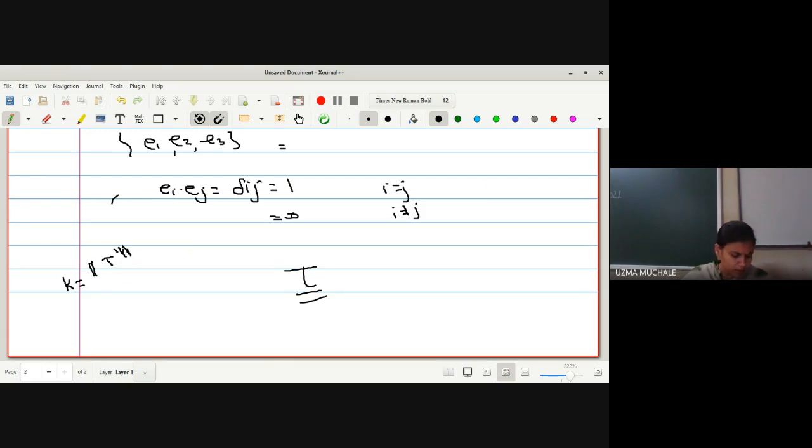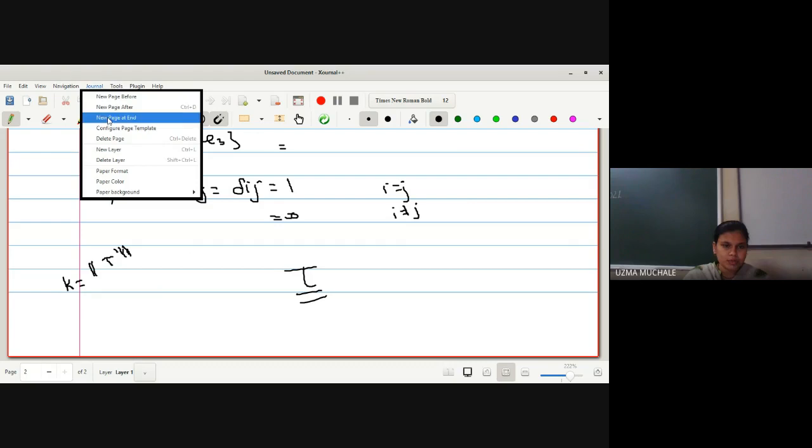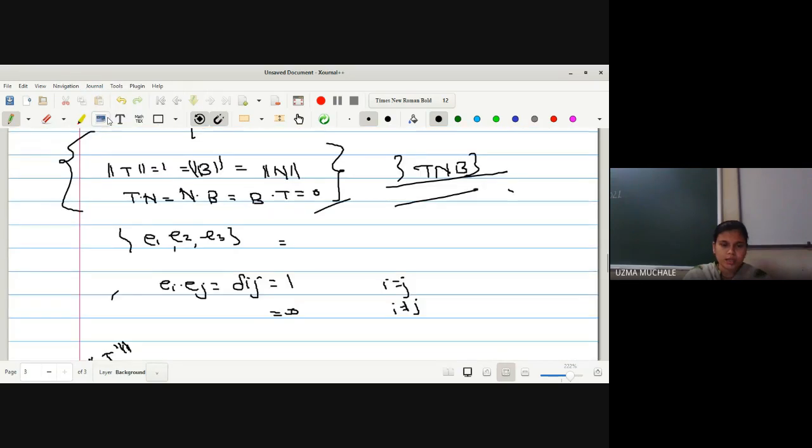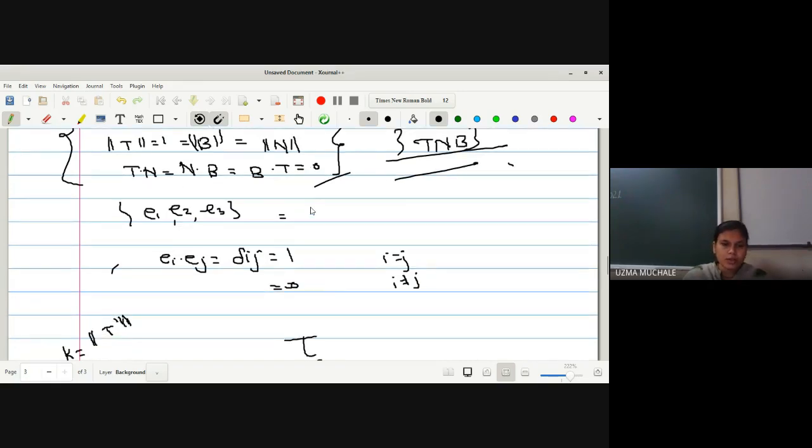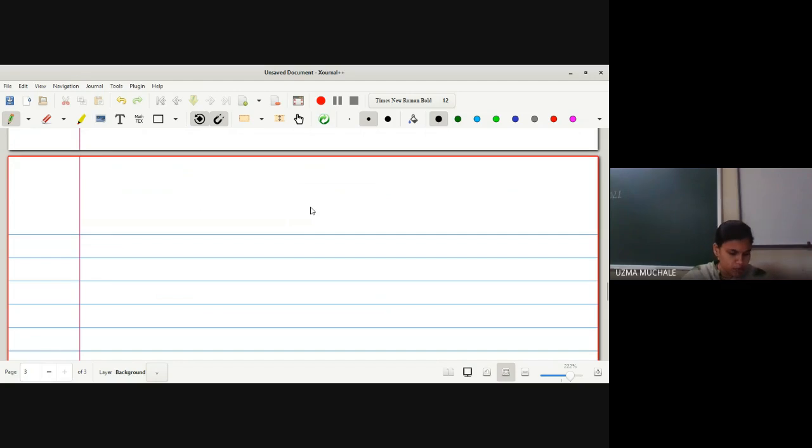To find the value of the torsion tau, we use the formulas we have proved just now, all these six formulas. What are these six formulas? The norm of T, norm of B, norm of N equal to 1, and T dot N, N dot B and B dot T equal to 0. So we should now use the formula T dot B equals 0. If we take the derivative, I get T dash dot B as it is, plus B dash dot T as it is, equal to 0.